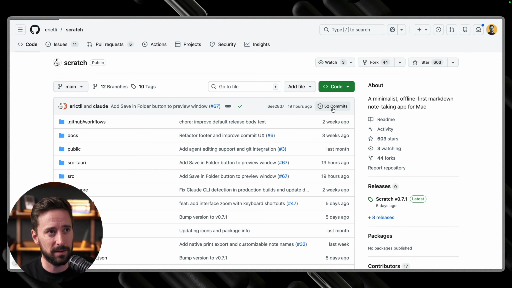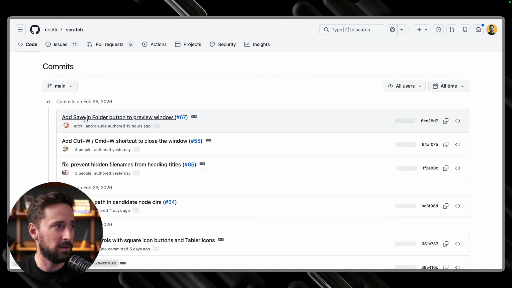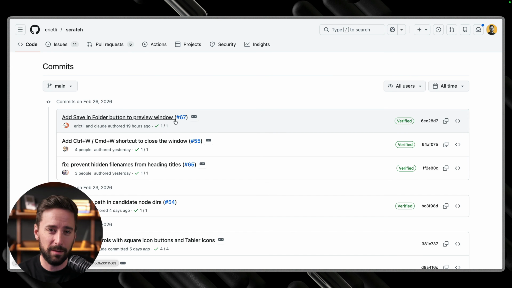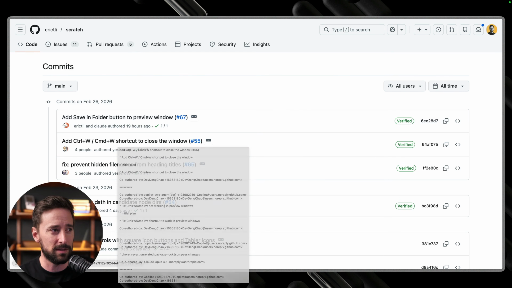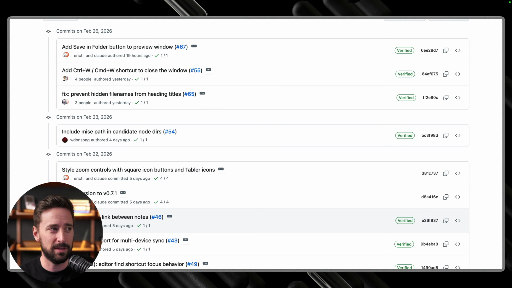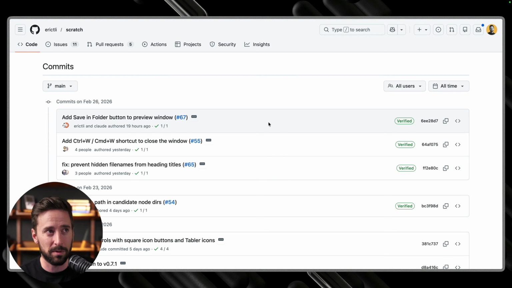Lots of little tiny features, and they're constantly adding to it. In fact, if I jump back over here, you'll see there's a save in folder button that previews that window. There's now Control or Command W to close little windows. So a lot of these little features, people are just adding as you go. I've even contributed a little bit myself.